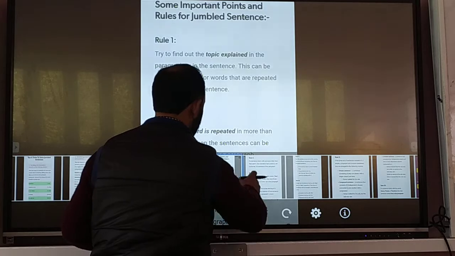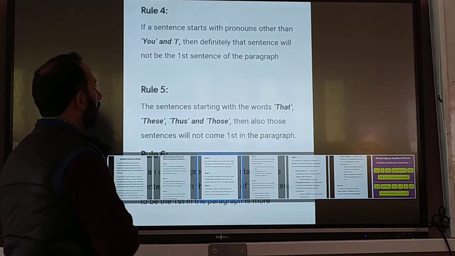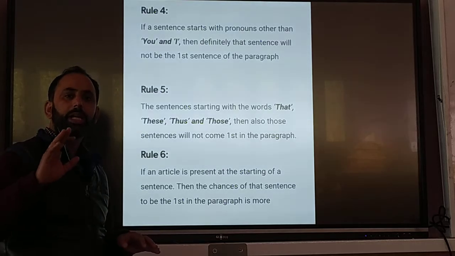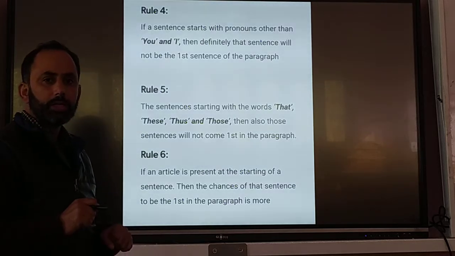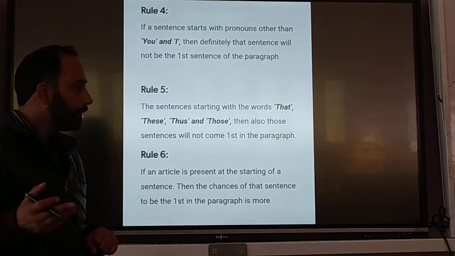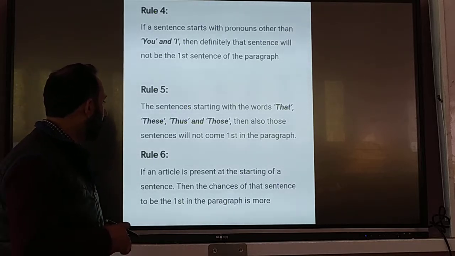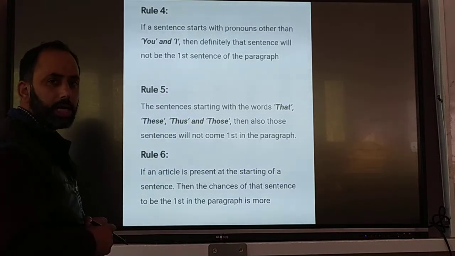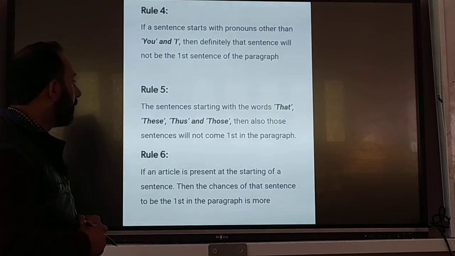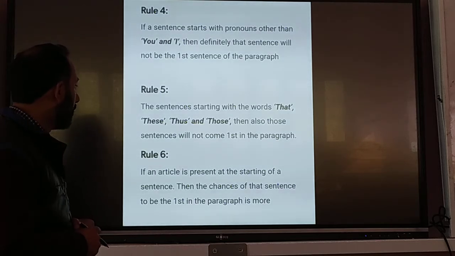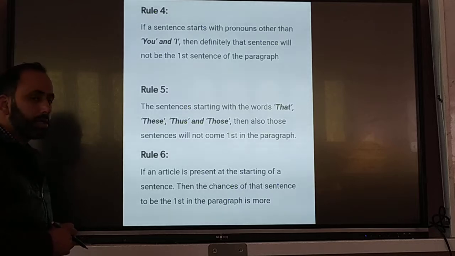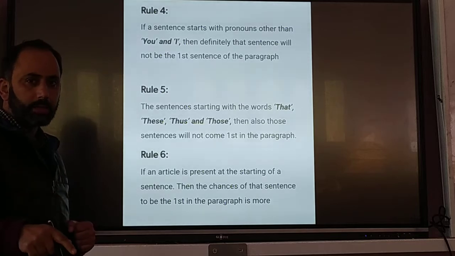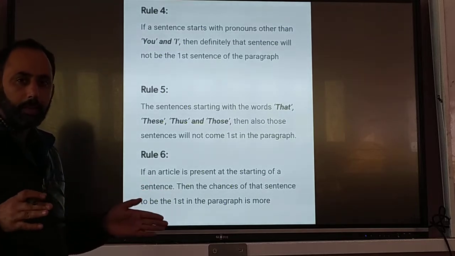After that, I told you that pronouns like you, I, they don't come in the first sentence. You have to remember this. And then demonstratives like these, this, thus and those don't come at the start. That is, they cannot be the first sentence.